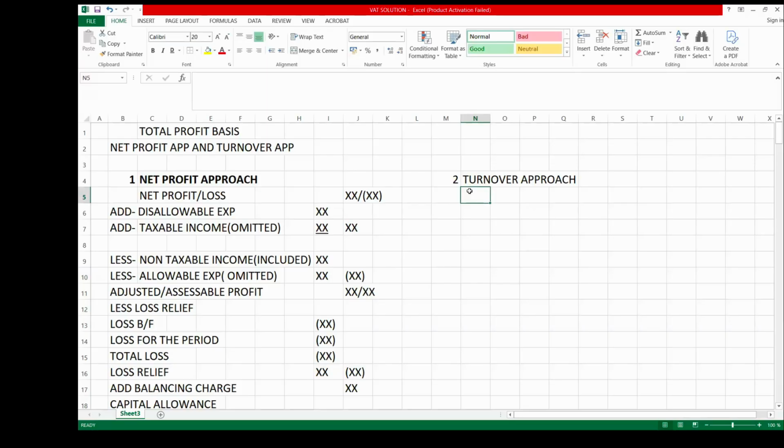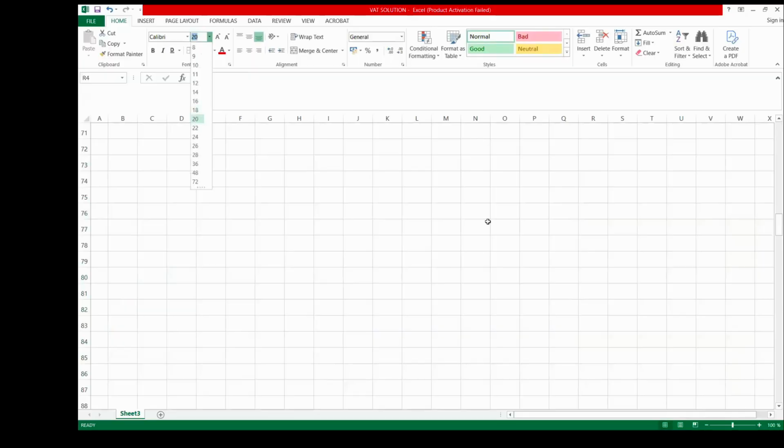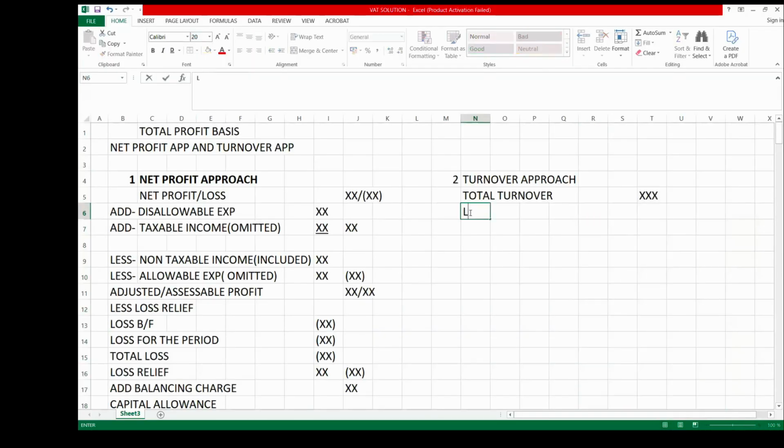Then under that, to get total profit, we have our total turnover. You look at your total turnover. After looking at the total turnover, you less non-taxable income and franked investment income.